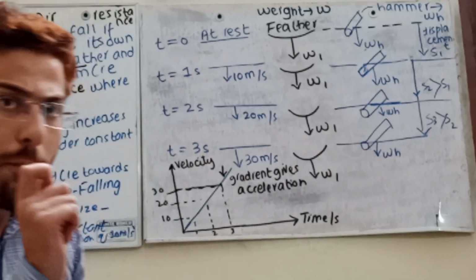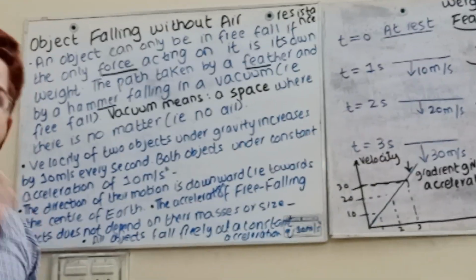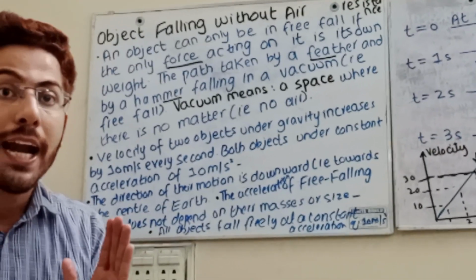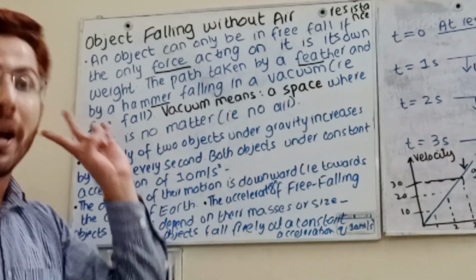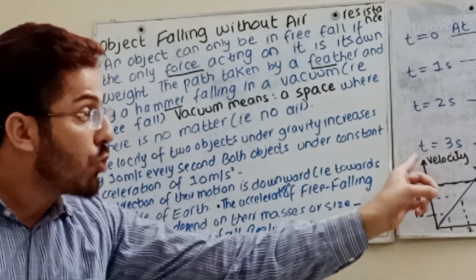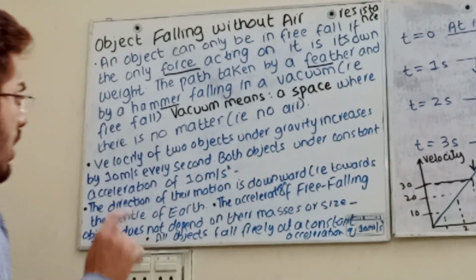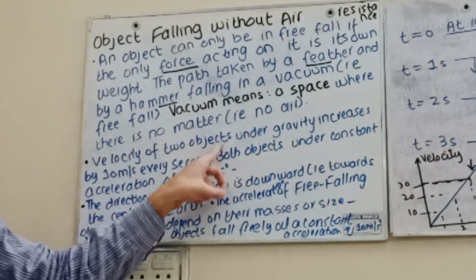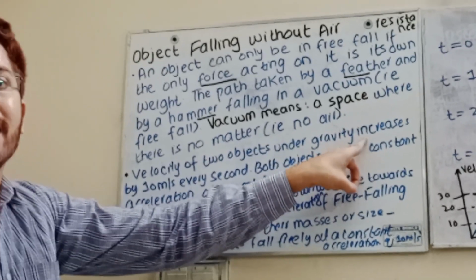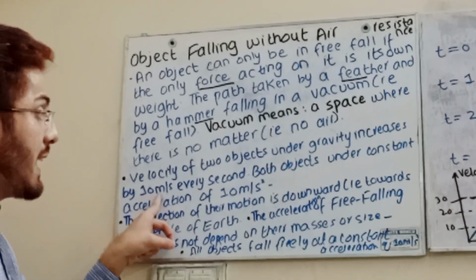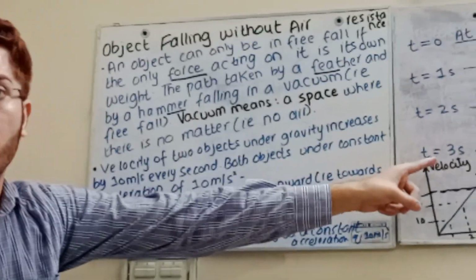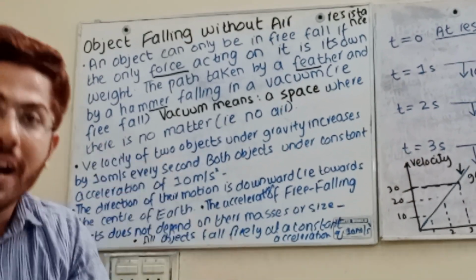Now, student, do remember these points. I want you to understand them graphically and mathematically, and you can also solve through a graph. Point 1: the velocity of the two objects under gravity increases by 10 meter per second at every second: 10, 20, 30.